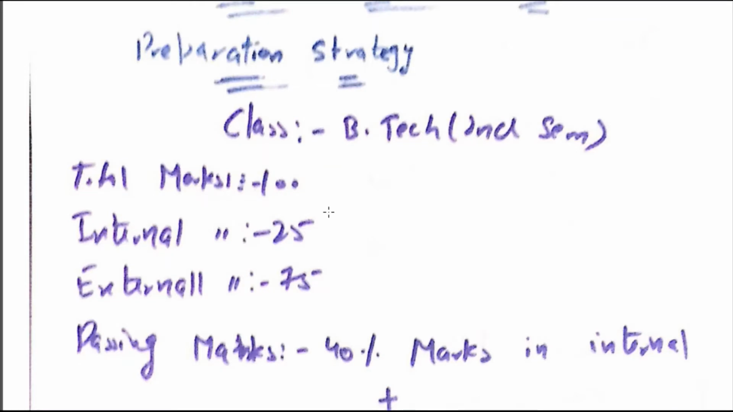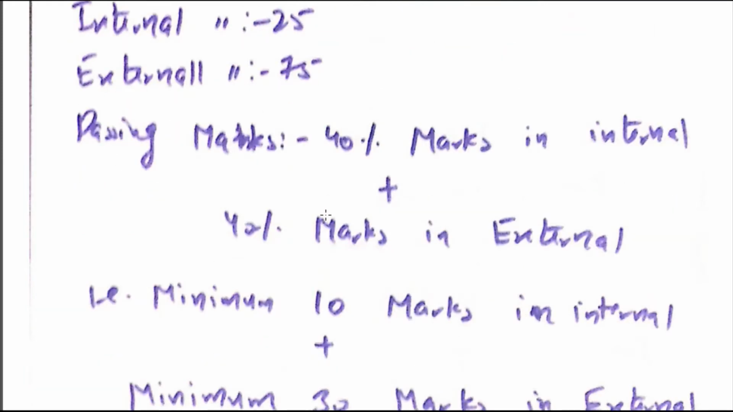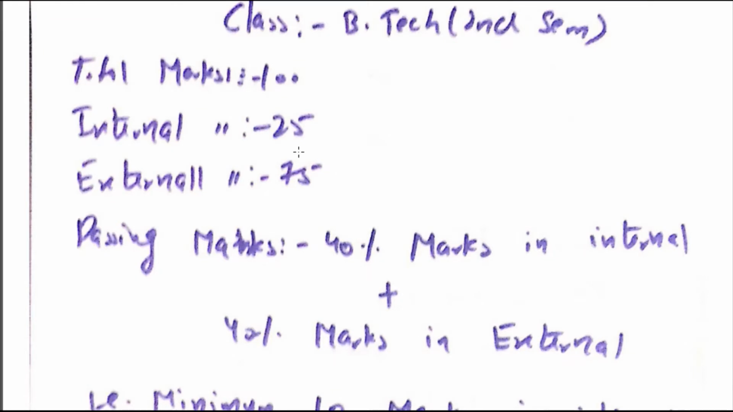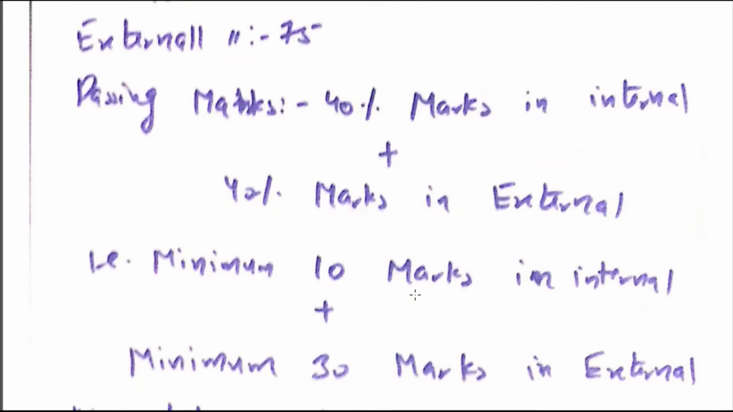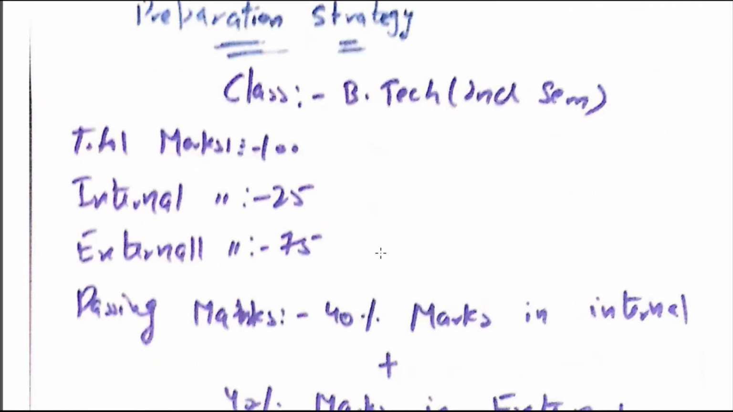So you know the paper will be of 100 marks, and out of 100 there are internal marks 25 and external marks 75. And passing marks are 40% of internal marks and 40% of external. That means you have to get at least 10 marks in internal. If you have submitted all the assignments and secured good marks in internal, then you can easily get the 10 marks in internal, plus minimum you have to secure 30 marks in external. So this is the passing criteria for this exam.